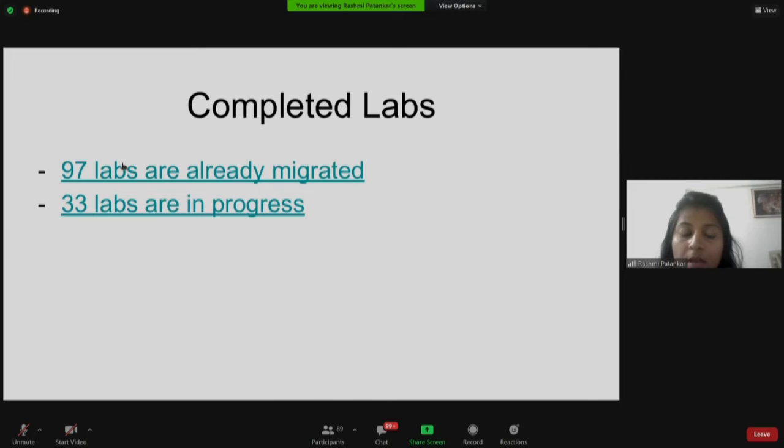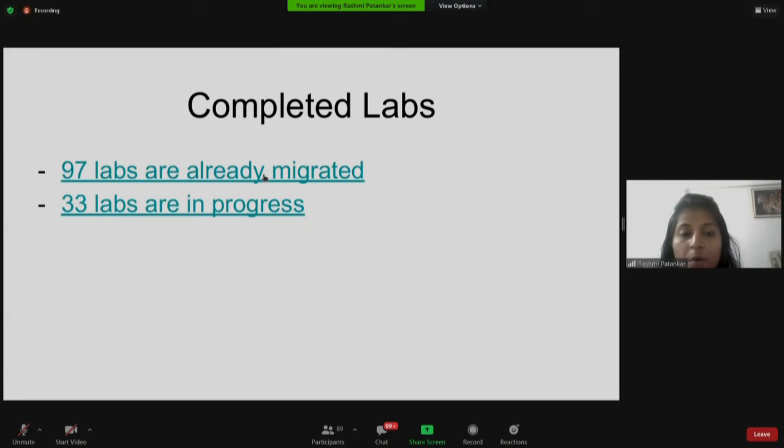As I said, there are about 97 labs that are already migrated to Scilab. You can go through the experiments that have been listed under the other completed labs, and if your lab also contains the same experiments as they are listed under the other completed labs, then you can easily make use of their solutions. In which case, you just have to download the solution which is already available. Now let me show you how it's done.